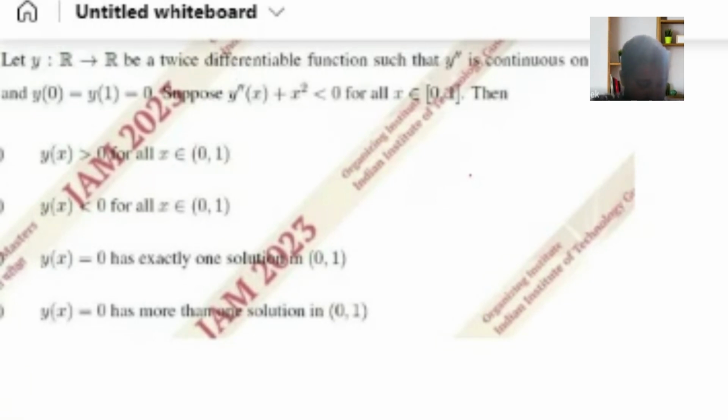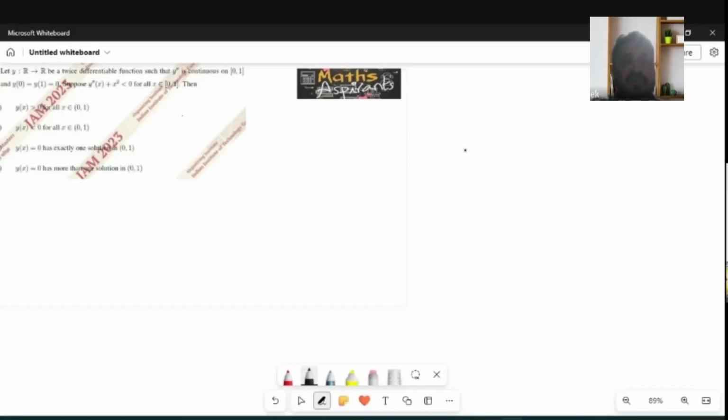Okay, say this. I am taking this differential equation d square y by dx square plus x square, and just finding the solution first by equating it to 0.